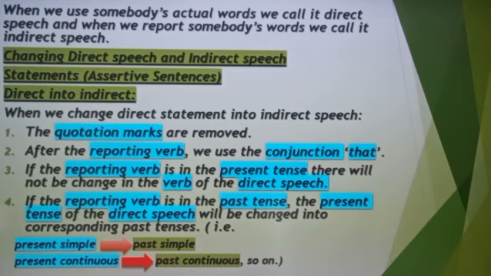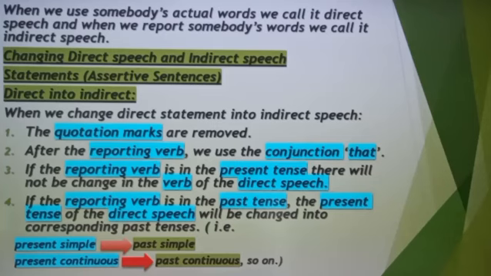Changing direct speech into indirect speech, statement, assertive sentences. Direct to indirect sentences. When we change a direct statement into indirect speech, the quotation marks are removed. After the reporting verb, we use the conjunction that. Third type is if the reporting verb is in the present tense, there will not be a change in the verb of the direct speech.